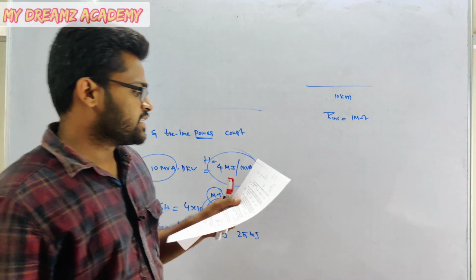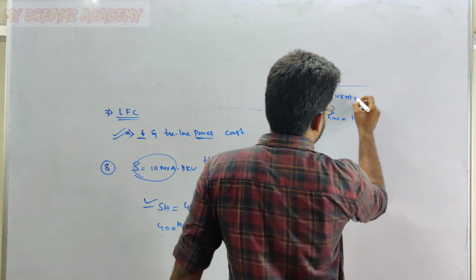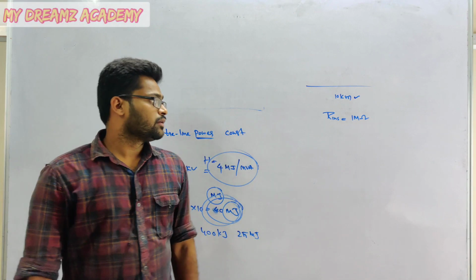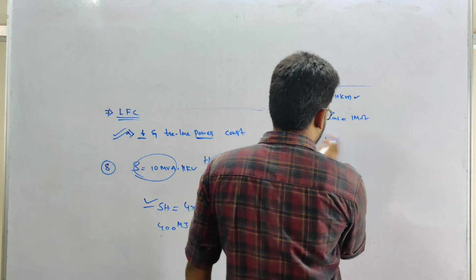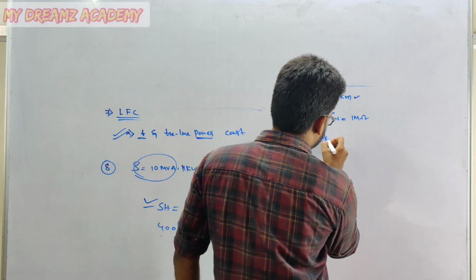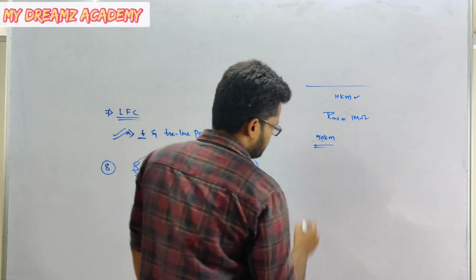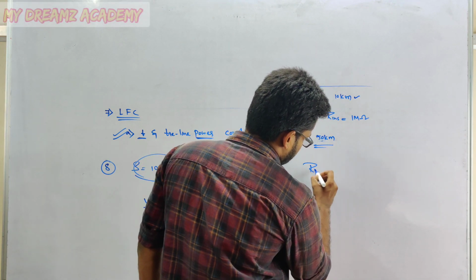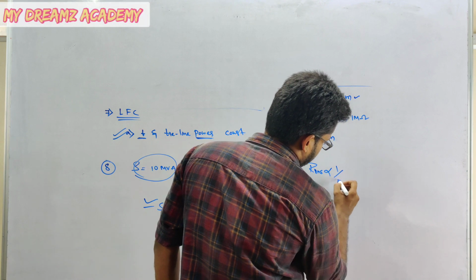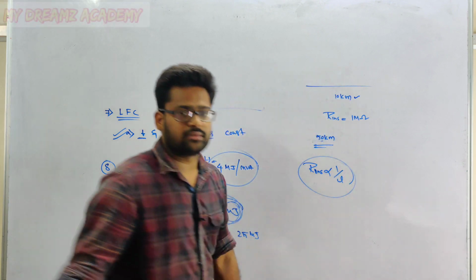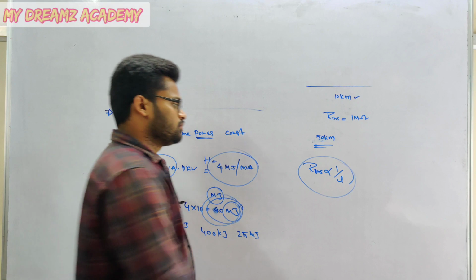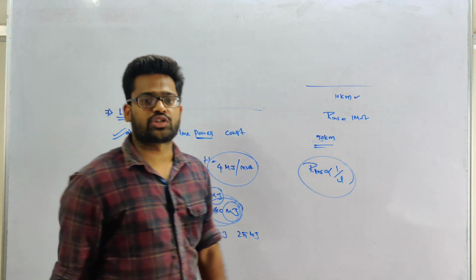Now find its resistance for 50 kilometers. We know already the insulation resistance is directly proportional to 1 by L. That is, the insulation resistance is inversely proportional to length.